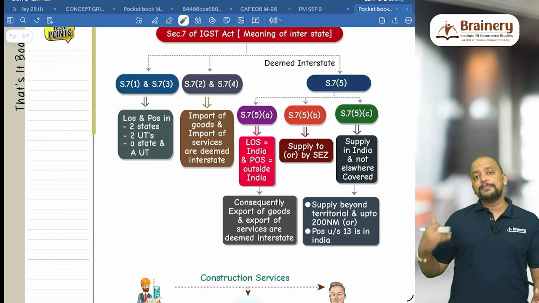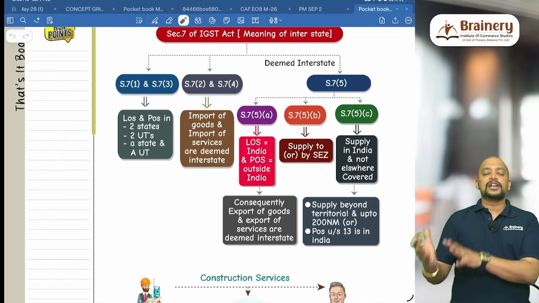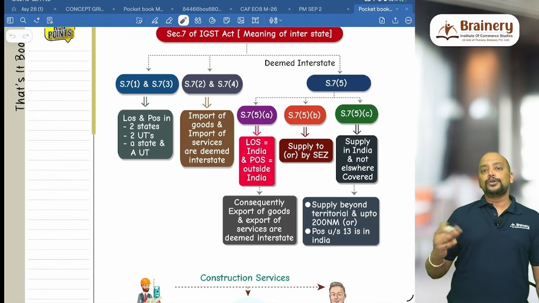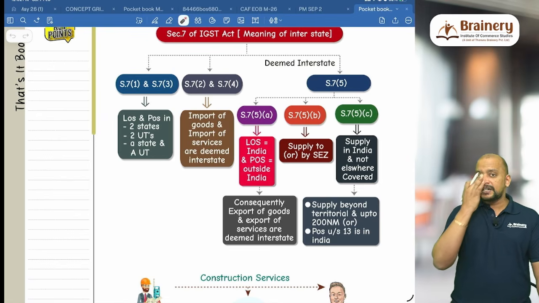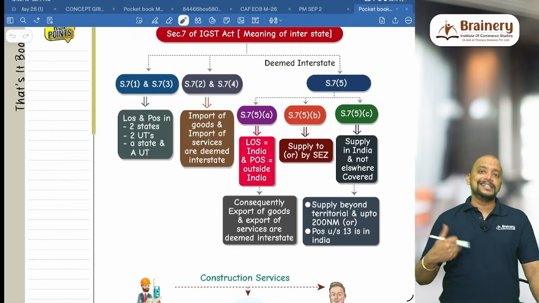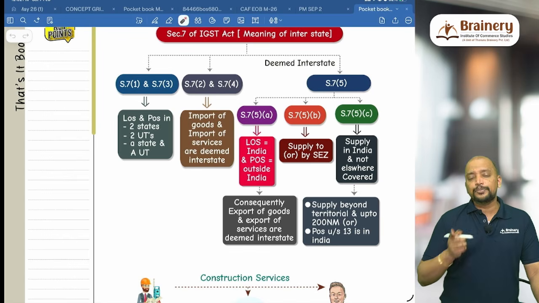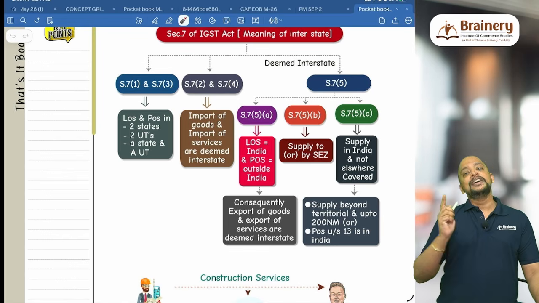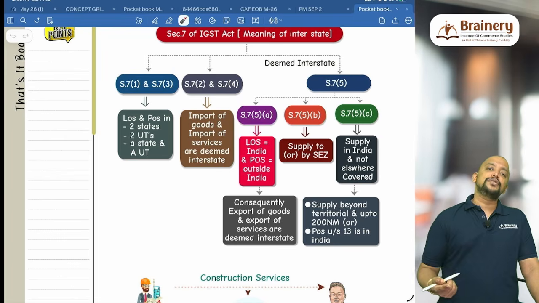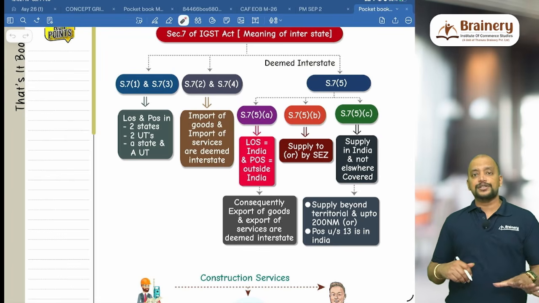Then 7.5b says supply to a special economic zone, or a special economic zone making the sale, so both will be deemed interstate. Whenever goods or services are sold by SEZ or to SEZ, remember both will come under deemed interstate. But supply to SEZ will become zero rated, whereas supply by SEZ is not zero rated.